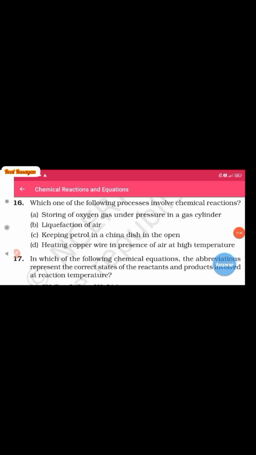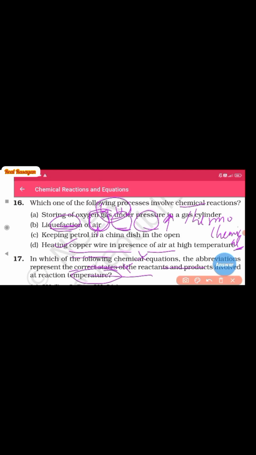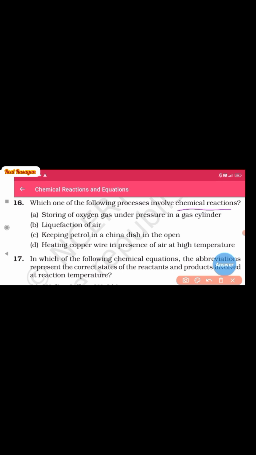Question number 16 is asking, which one of the following processes involve chemical reactions? Simply, the chemical reaction involves the chemical changes. Chemical changes involve the formation of new substance, and physical processes give the interconversion of the physical state only. Let us check the answer.